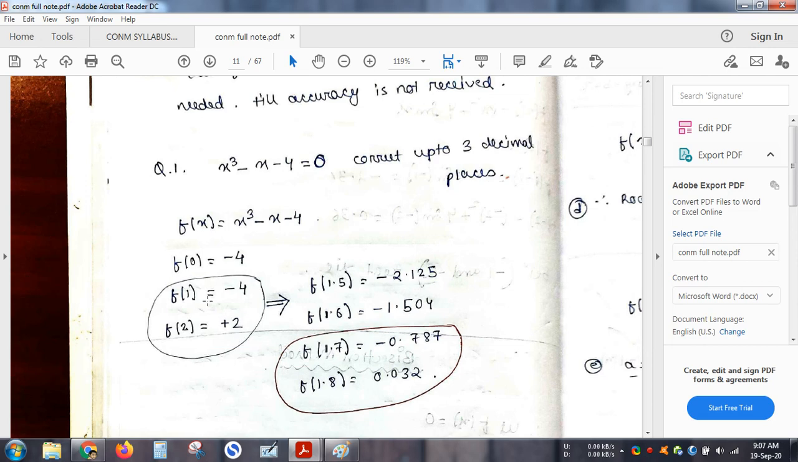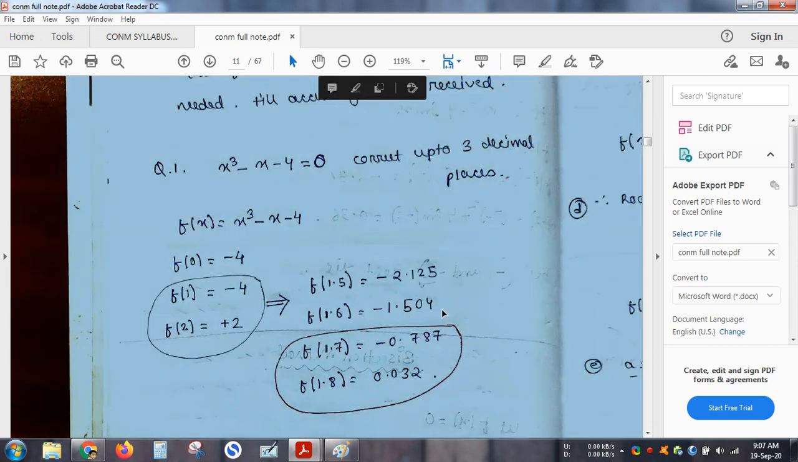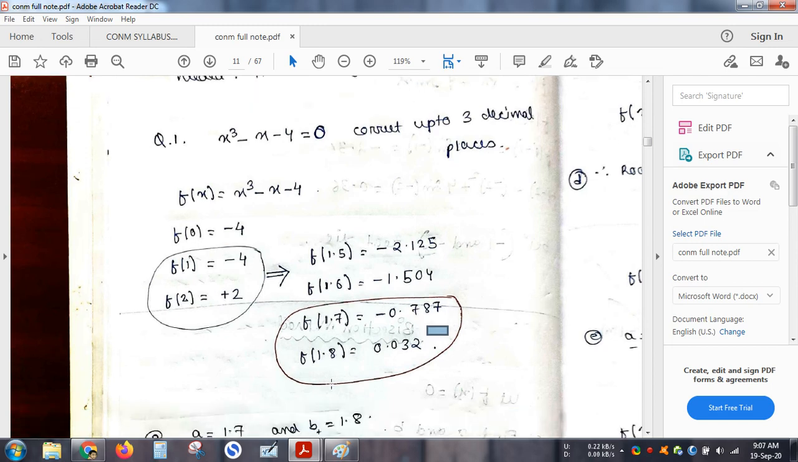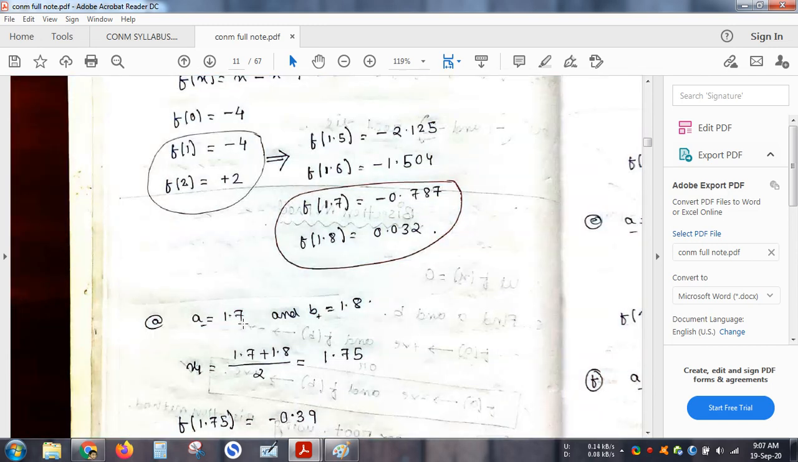So yes, I can use this 1 as a, this 2 as b, and I can calculate my c as a plus b by 2. So if I take a plus b, 1 plus 2 divided by 2, that means 3 by 2, which is 1.5. But 1.5 is not the solution. Why not go deeper into the solution? So I will take another value 1.5, I see it is negative. Then 1.6, it is negative. 1.7, negative. But at 1.8 it is a positive value. So we can conclude that my root lies between 1.7 and 1.8. So a is 1.7, b is 1.8.